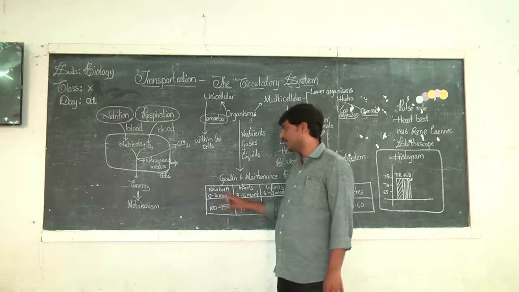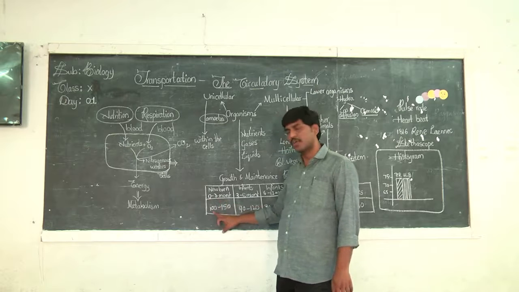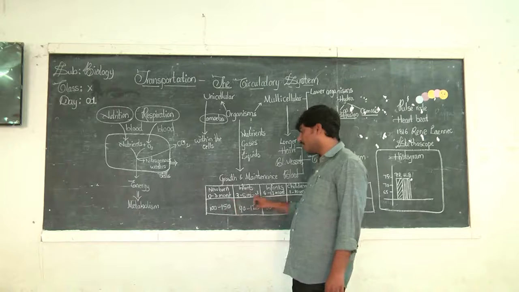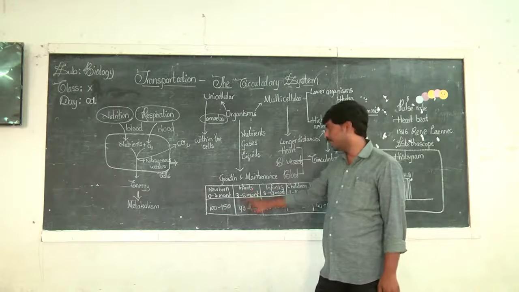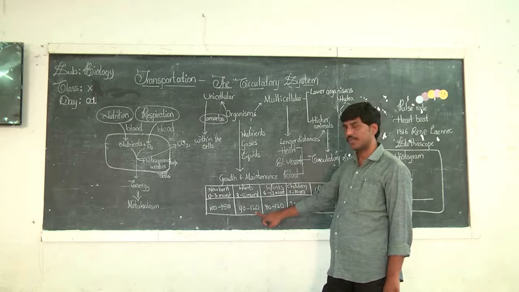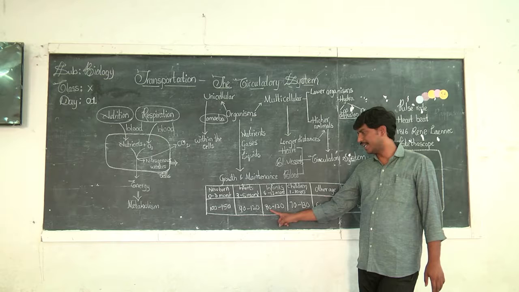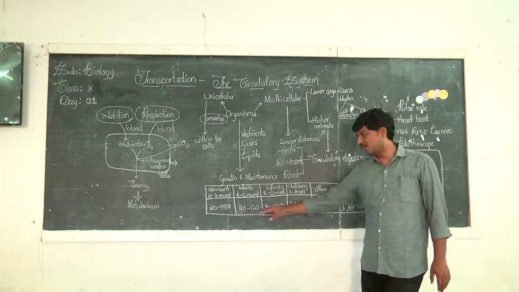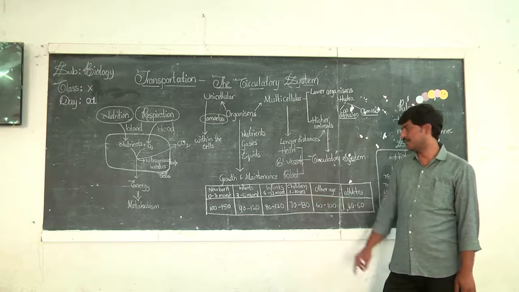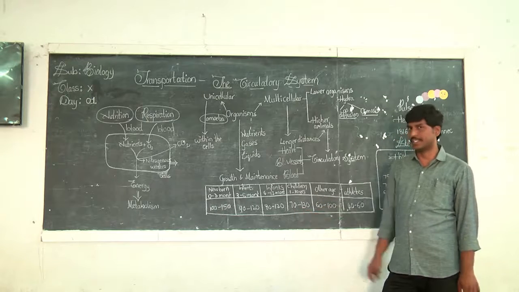You can look at newborn children, 0 to 3 months: the number of heartbeats per minute will be 100 to 150. Whereas in infants, from 3 to 6 months, it will be 90 to 120 beats per minute. And in infants, 6 to 12 months, it is 80 to 120. So almost the infant group we are going through. And for children 1 to 10 years old, there will be 70 to 130 beats per minute.